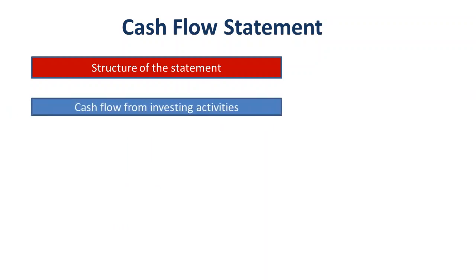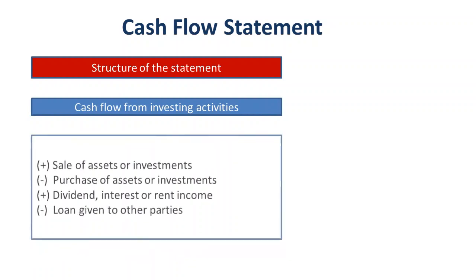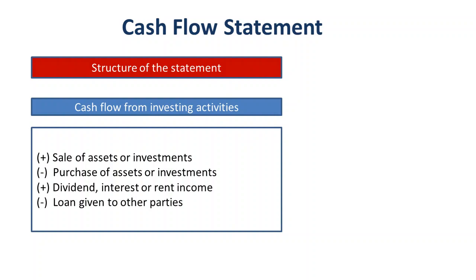The second part would be cash flow from investing activities. Now the line items included in this part would be directly or indirectly related to the asset side of the balance sheet. For example, receipts or cash inflows would result from sale of assets or investments, or dividend, interest, or rent income, while cash outflows would result from purchase of assets or investments, or loans given to other parties.